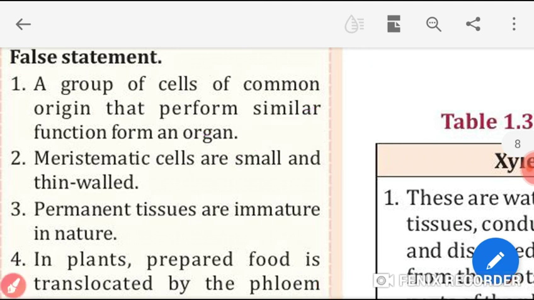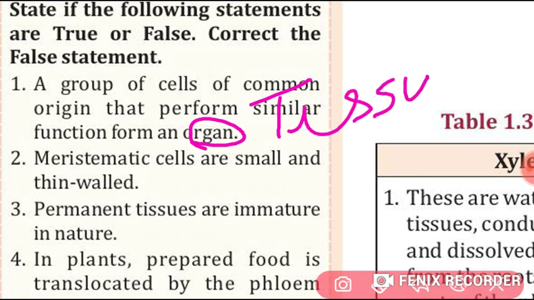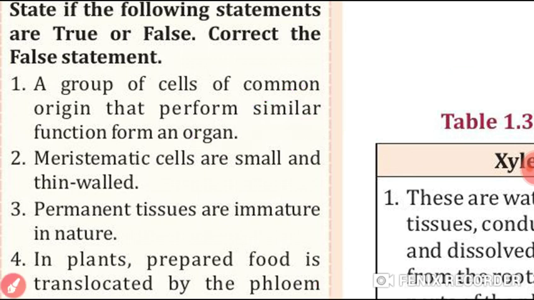And instead of this organ, you have to write tissue. Tissue. Okay, students?